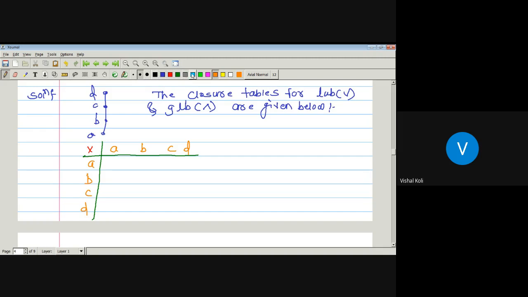A itself. Since we have to join A with A, the least upper bound of any element with itself is that element. So A. What is A join B?